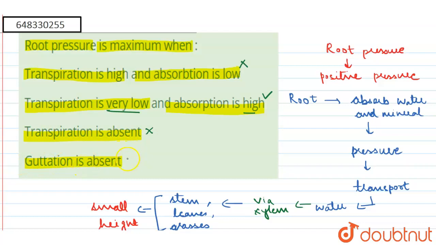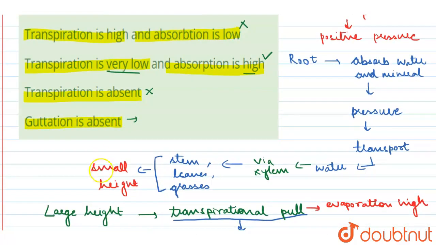And then the guttation. Guttation is actually a water loss. We have seen that during morning the grasses are wet. That moisture is known as guttation.